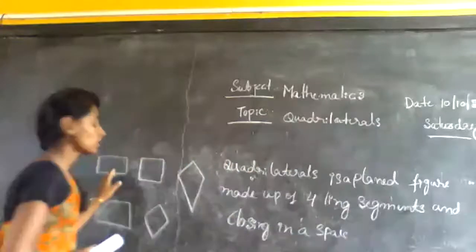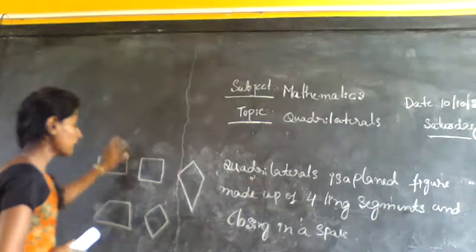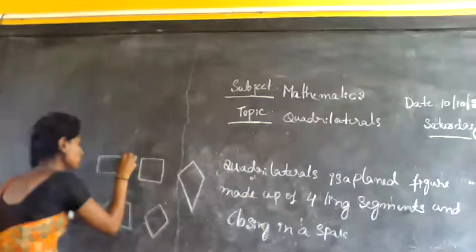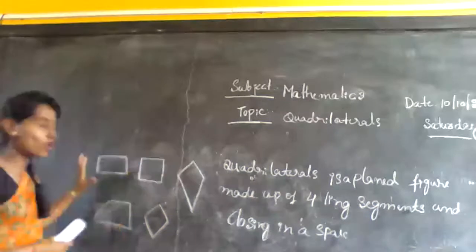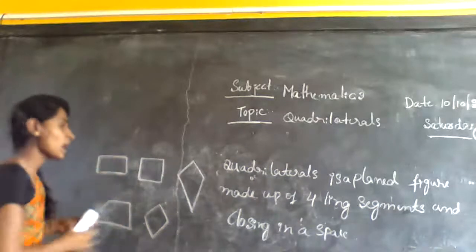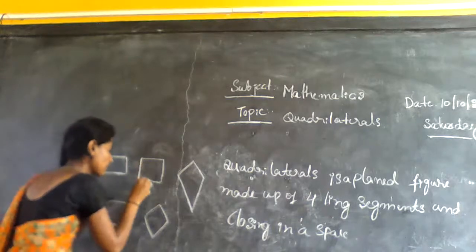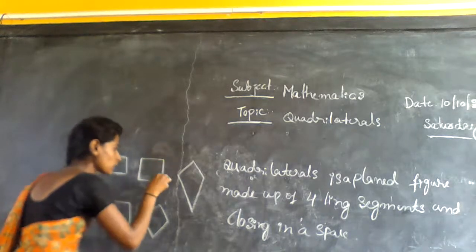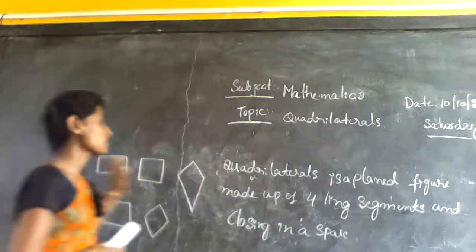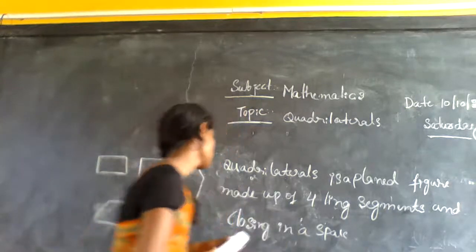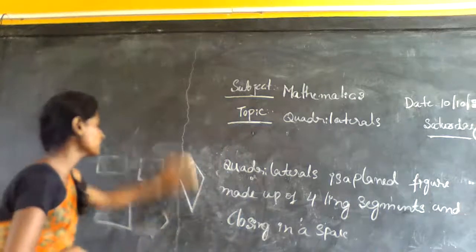Notice, observe here. This is a plane figure. Every figure on this board is made up of four line segments and closing in a space. Every point and every side is closed to each other. So this is the definition of quadrilaterals. Okay, all of you got it?